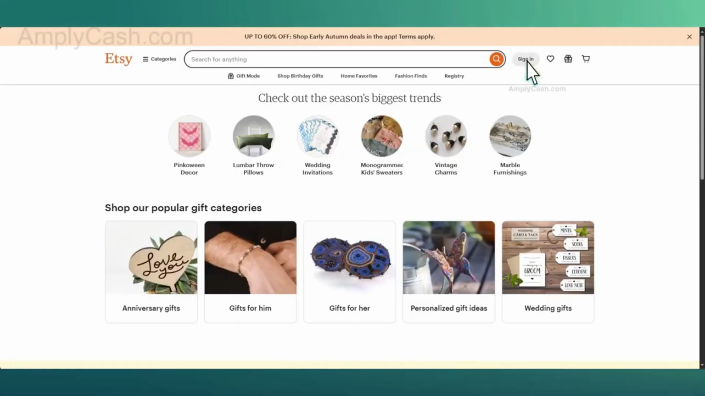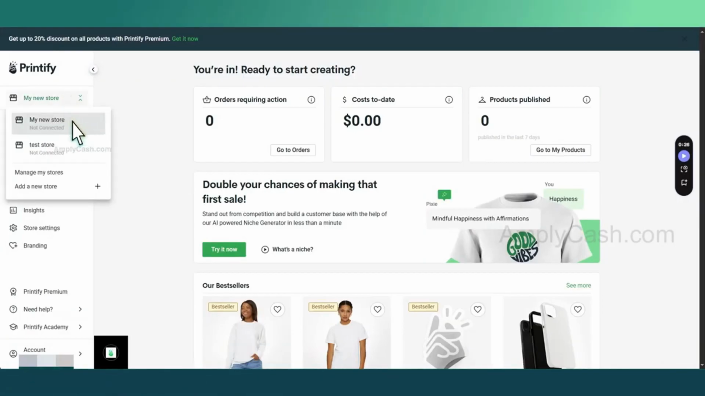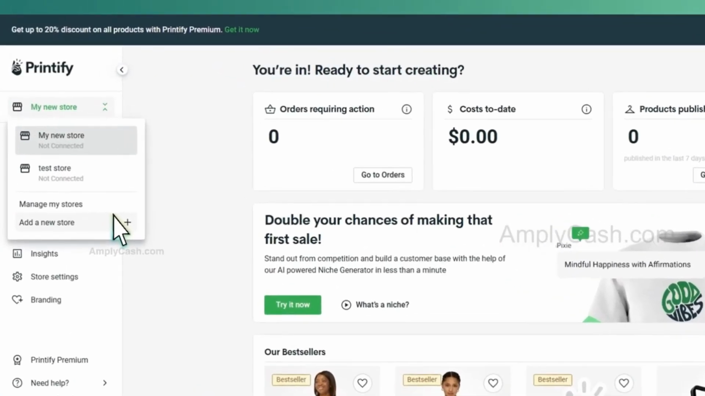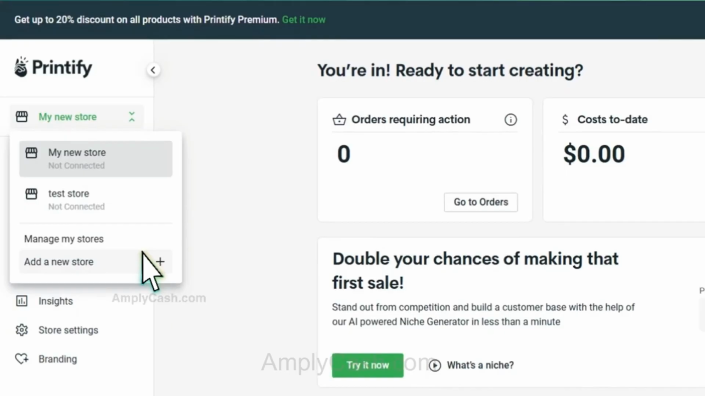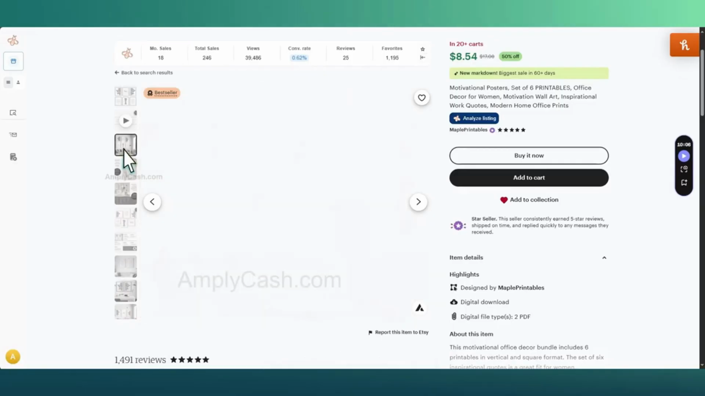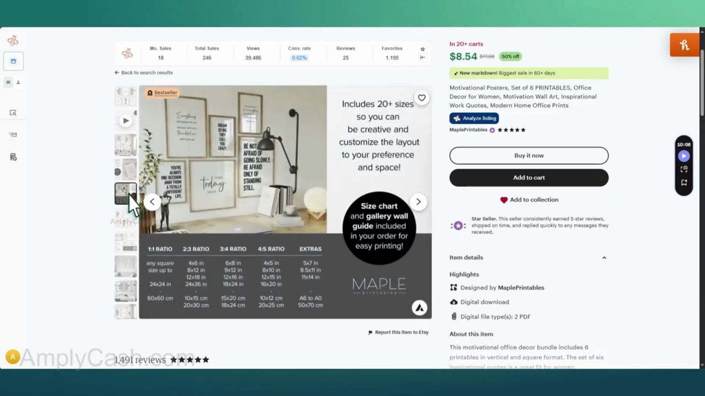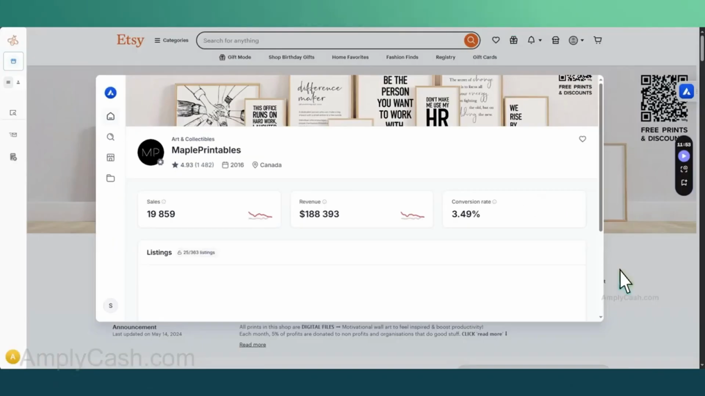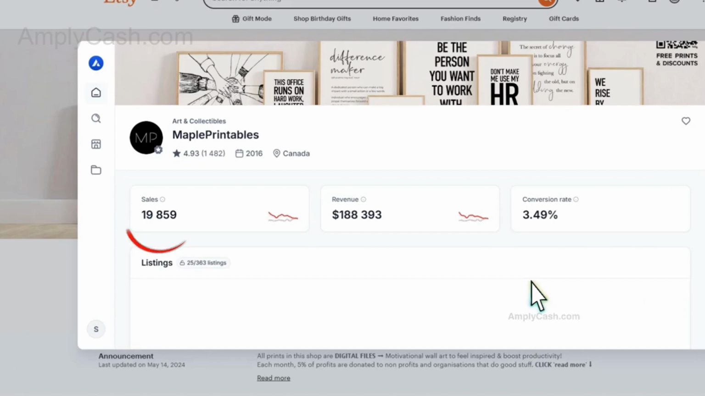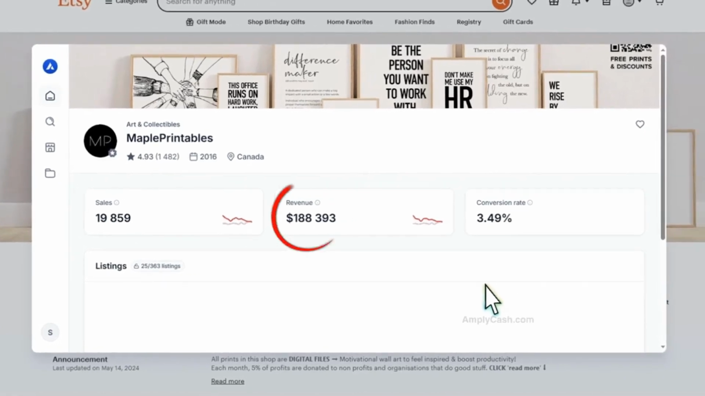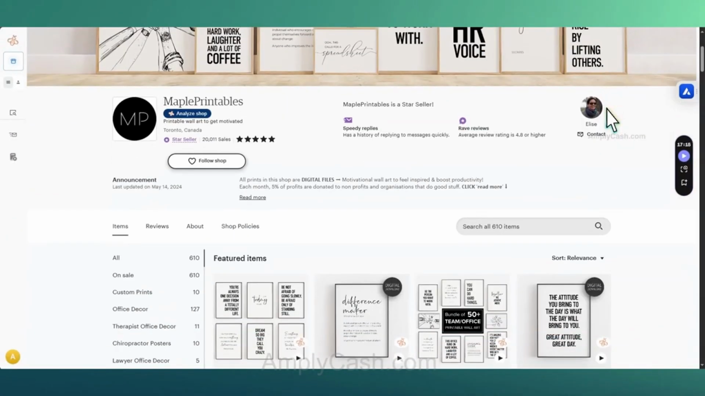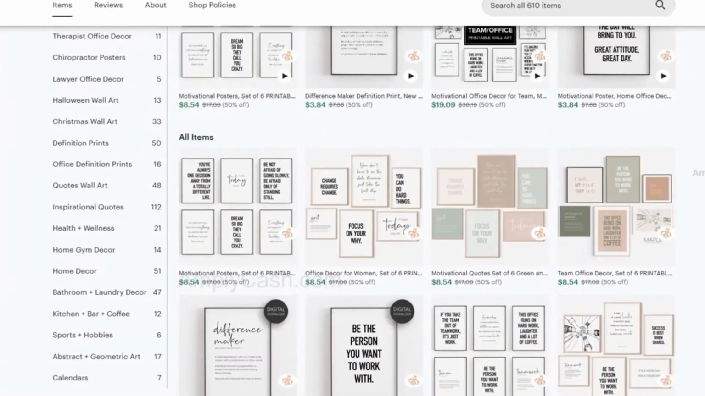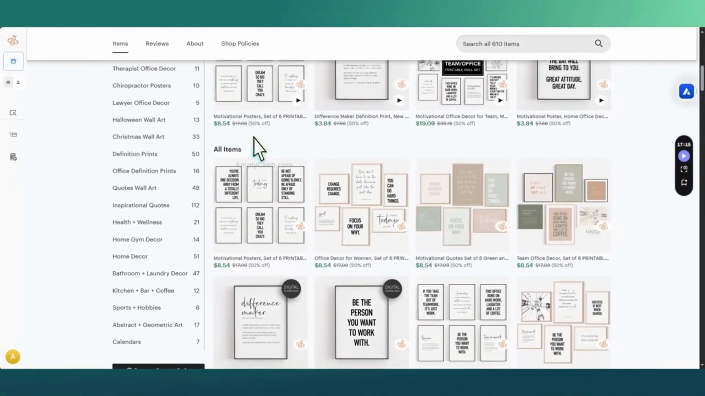For example, you can set up a store on Etsy and easily connect it to Printify. I explained how to do that in my previous video, so be sure to check the link in the description. Those are simple yet effective designs. You can use this method to create posters that can generate significant sales. For instance, this store has made over 19,000 sales and generated over $188,000 just by selling wall art quotes priced at around $9 for bundles or $4 for a single design, and you've already seen how easy it is to create these designs. You can also use the same designs to sell mugs or even t-shirts.